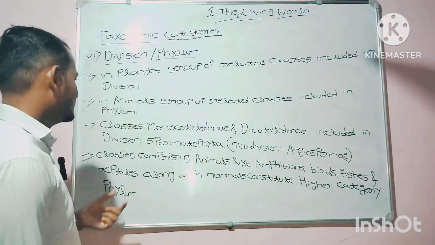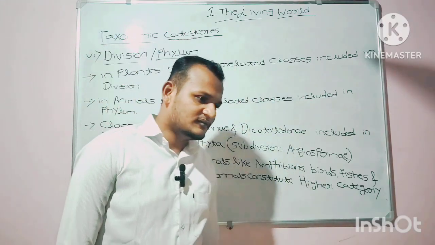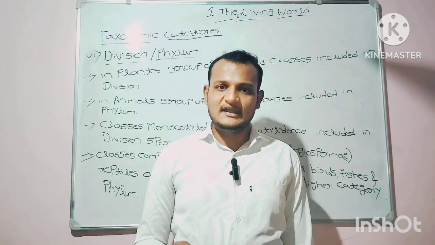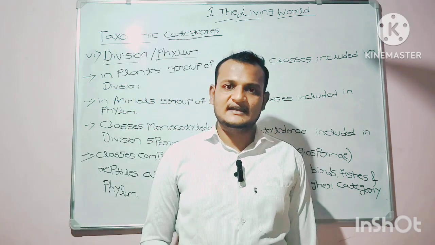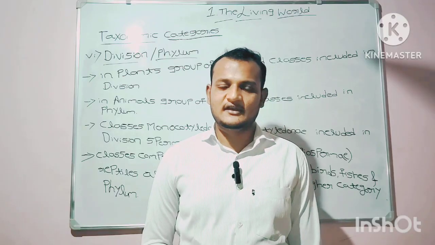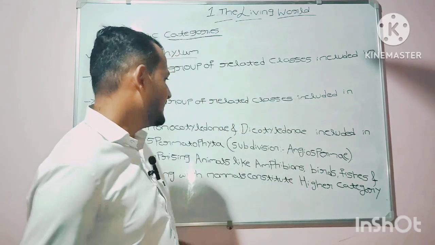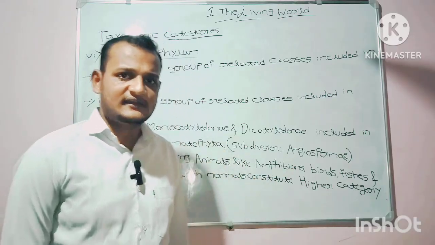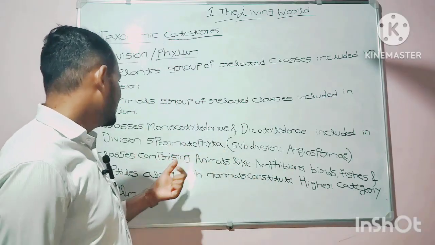The classes monocotyledon and dicotyledon, as you know, are plant classes. In terms of plants, monocotyledon and dicotyledon are included in the division Spermatophyta.